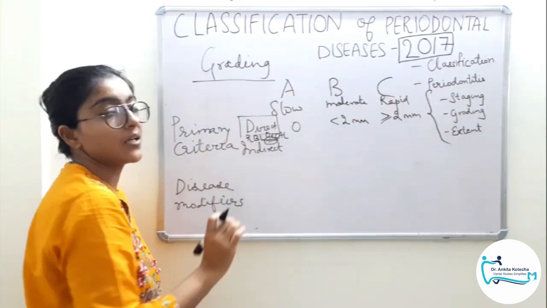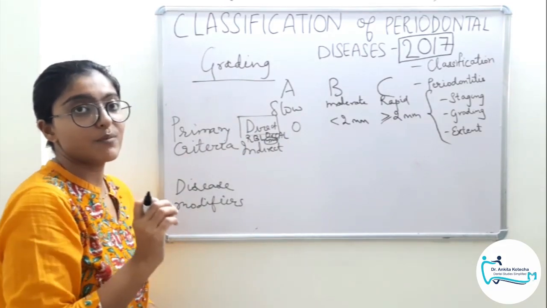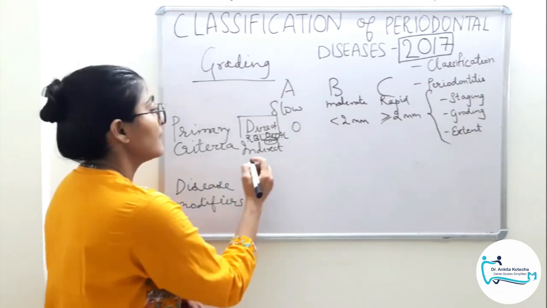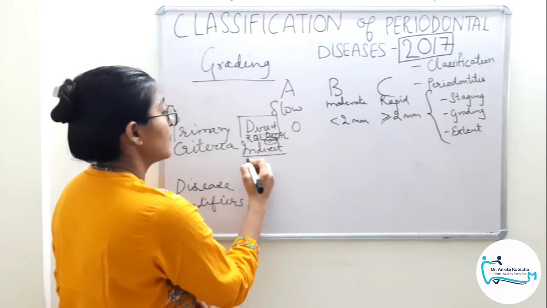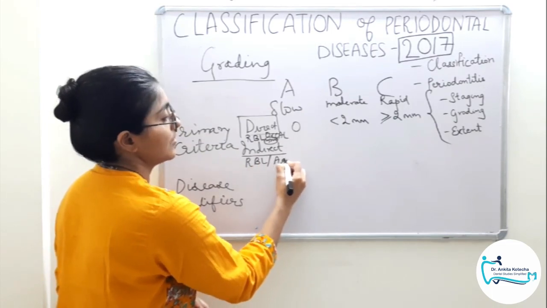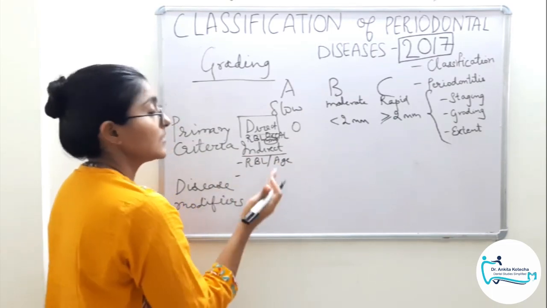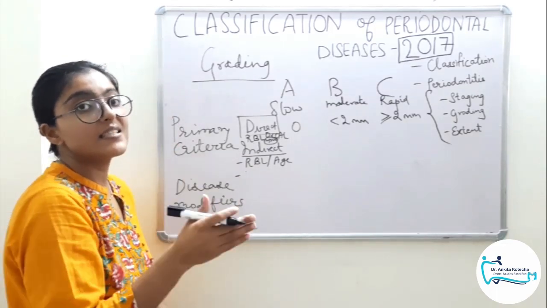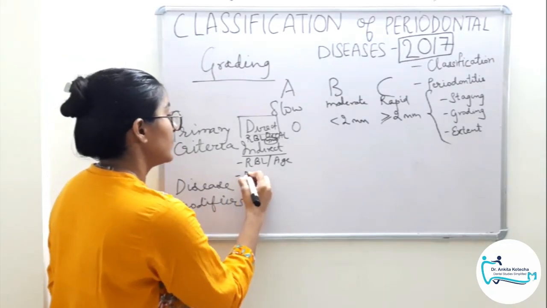This is the main parameter that will give us the assessment of grading. But if unable to assess by direct evidence, we have indirect parameters. First is radiographic bone loss divided by age. And the second is the correlation between amount of deposits and the disease severity. Okay.